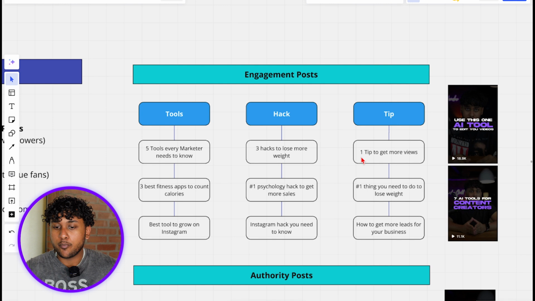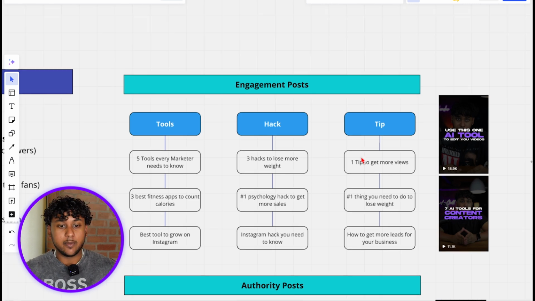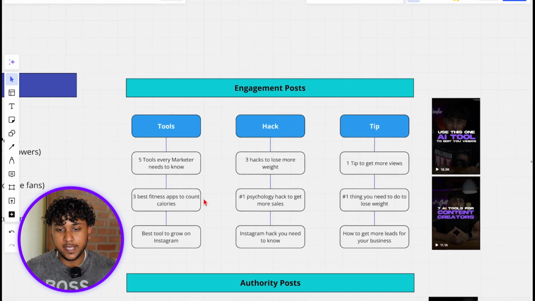So engagement posts are pretty much you talking about tools, hacks, or tips, very general, broad content that literally anybody can create. You don't have to be an expert to create this type of content. So for example, if we're talking about tools, it could be 5 tools every marketer needs to know, 3 fitness apps to count calories, or best tool to grow on Instagram, right? So that would be an engagement post.